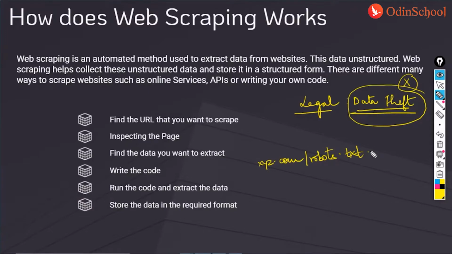Okay. Now that we have understood what web scraping is and what the steps associated with web scraping are, let us now quickly understand how we work on a project. When we work on a project, there are different steps or keywords which are associated.